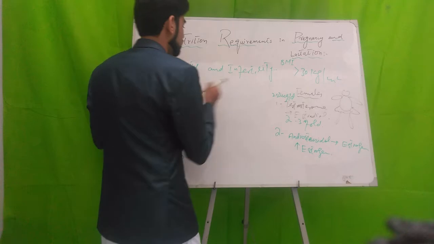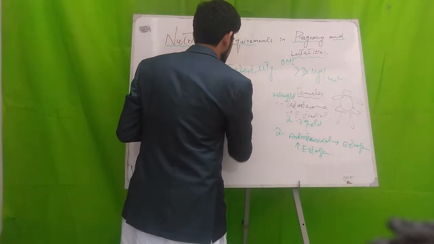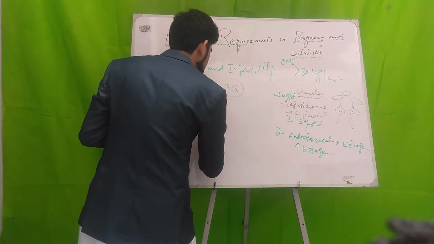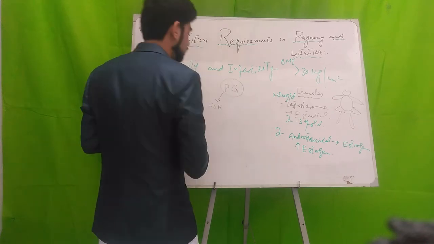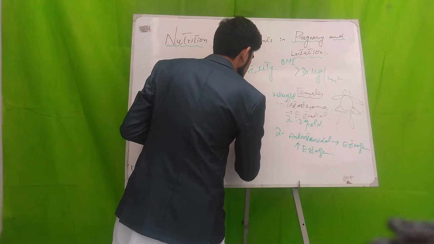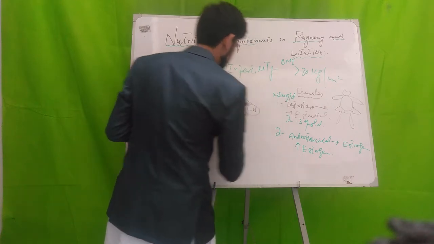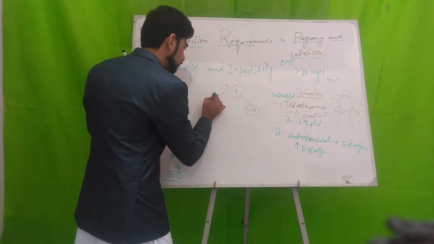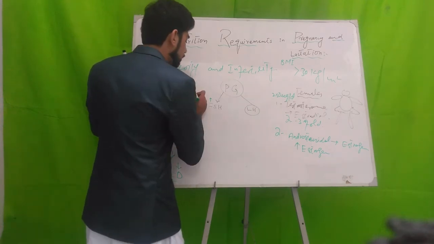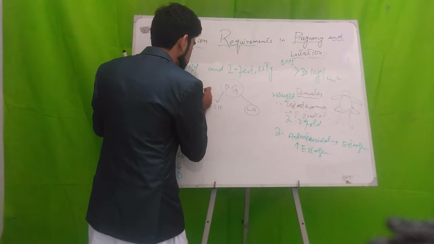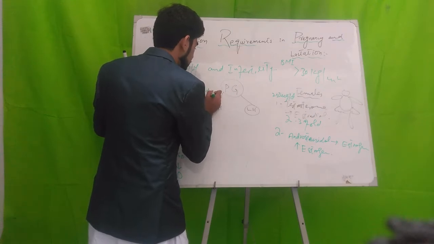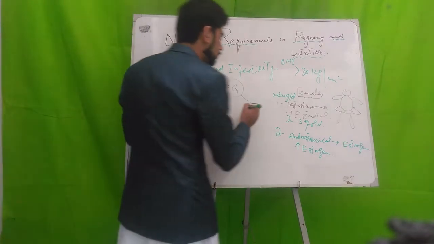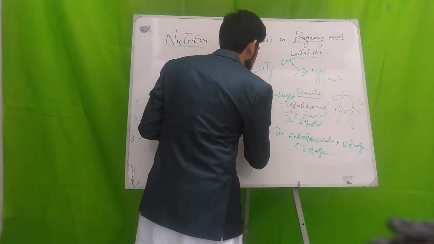From the pituitary gland, there is a release of follicle stimulating hormone and luteinizing hormone. Follicle stimulating hormone's role is egg development, and luteinizing hormone's role is ovulation.